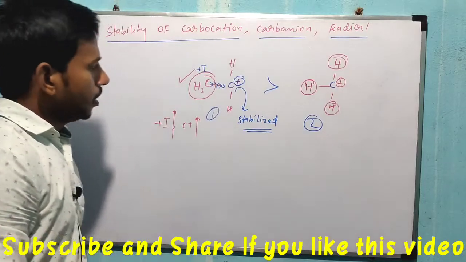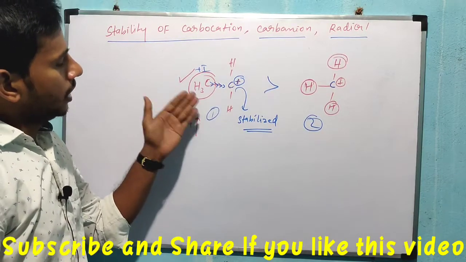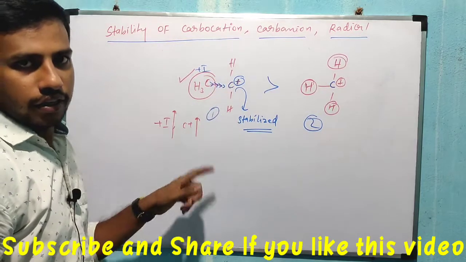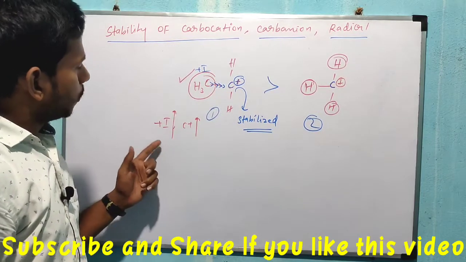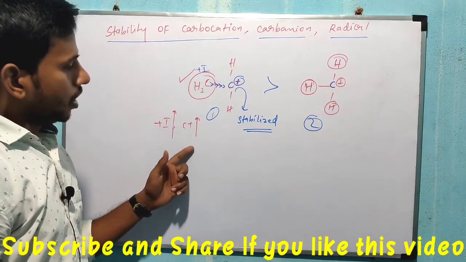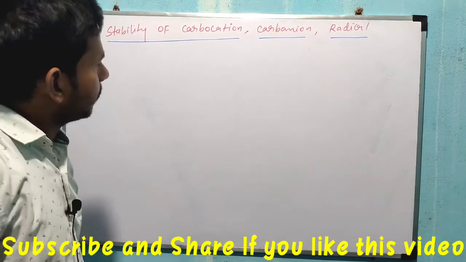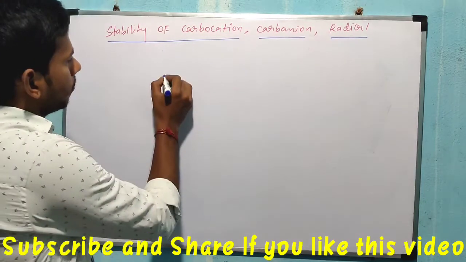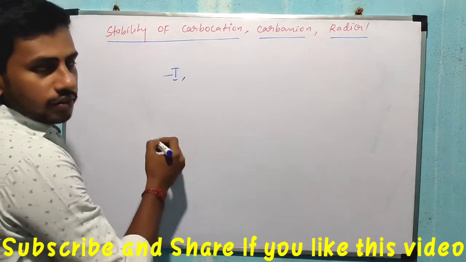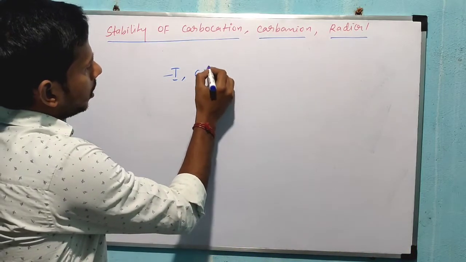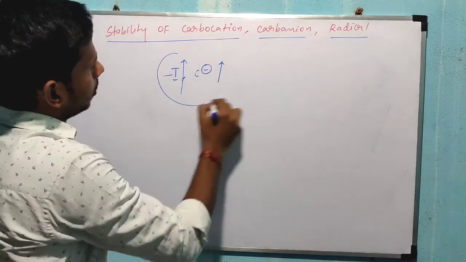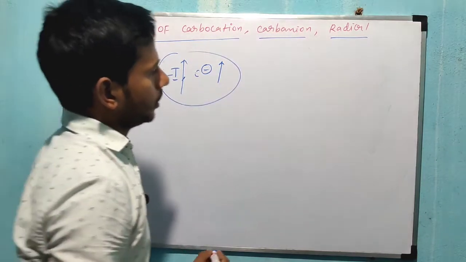Why? Because the plus I group present donates electrons to this carbocation to stabilize it, right? That's why once plus I group increases, the corresponding carbocation stability also increases. Next, we'll see carbanion. Why minus I group increases, corresponding carbanion stability also increases, right? So you see examples.